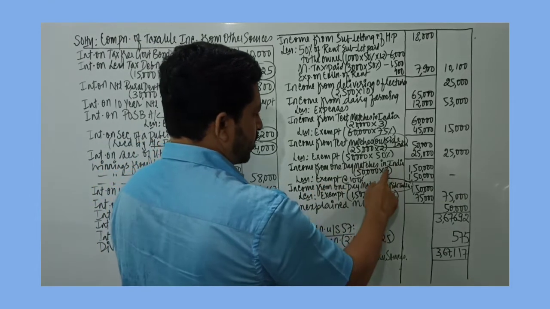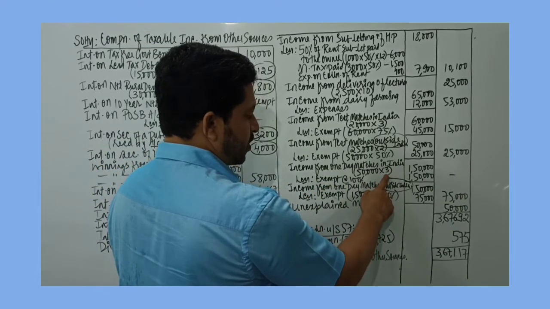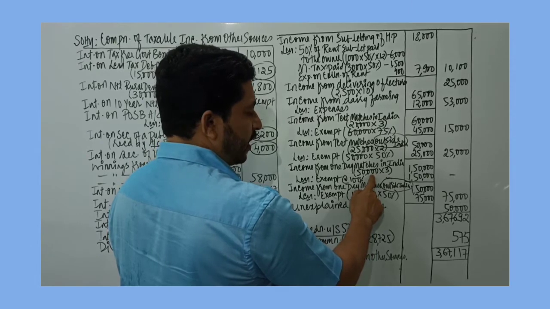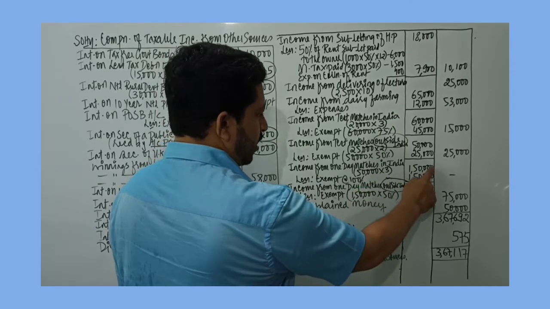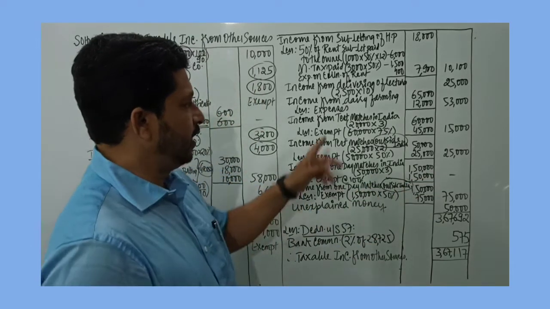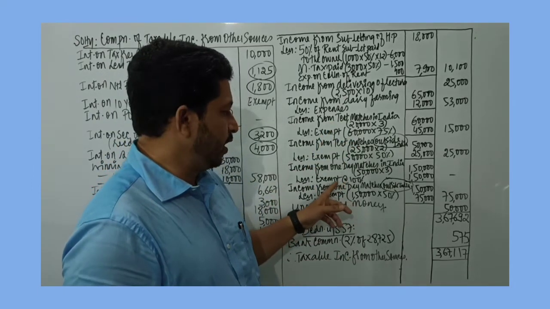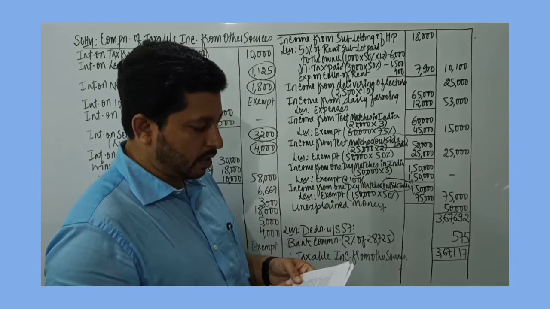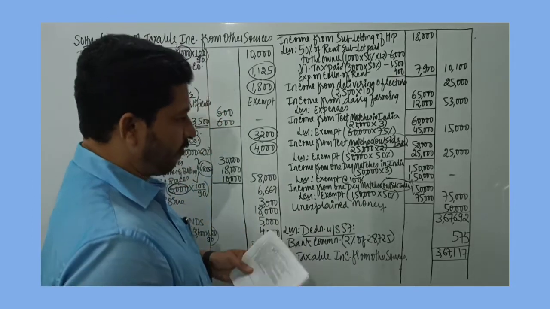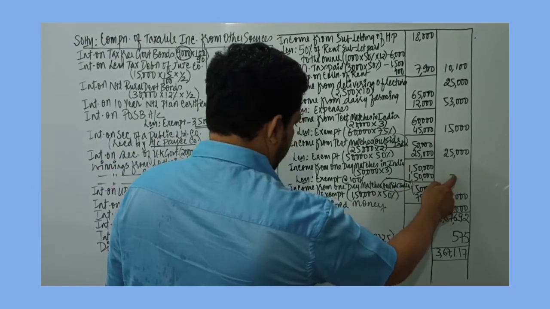Income from one-day matches in India. He is playing 3 one-day matches in India, and 50,000 is the remuneration per match. So you get 1,50,000. Other than test matches, any other cricket matches played internationally are totally exempt. So exemption at 100%, the entire 1,50,000 is deductible, nothing is taxable.